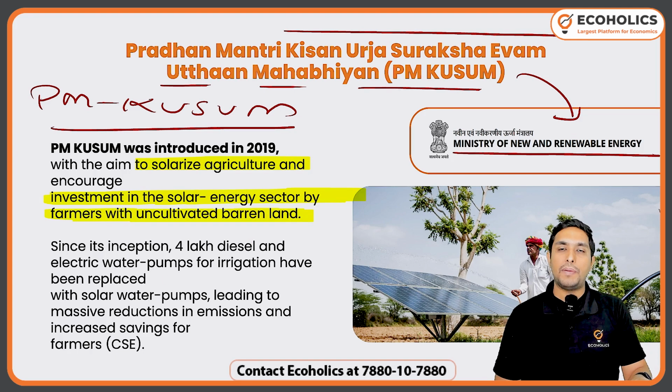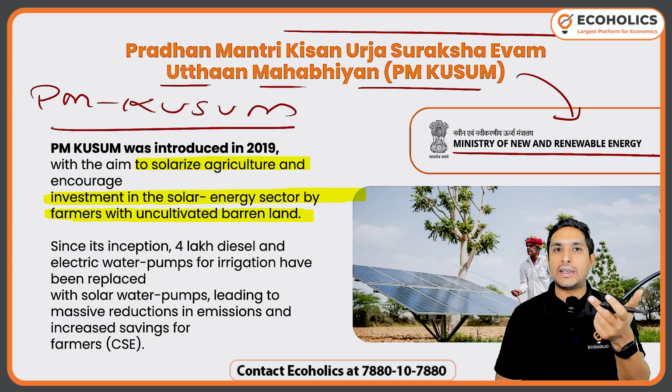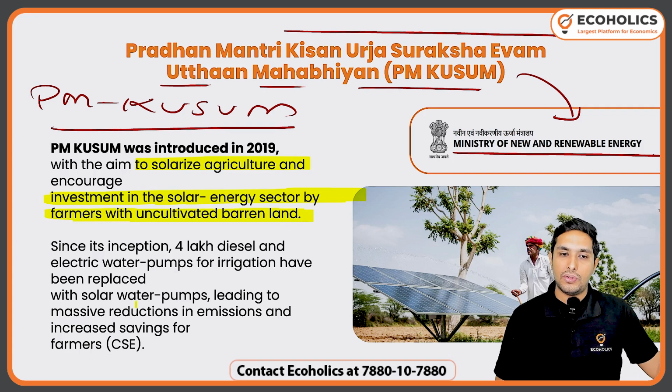We all know there are pumps. In the farm there are pumps. So pumps are being run either on electricity or diesel. So we have to make sure that solar pumps are used. So we are making sure that the normal diesel and electric water pumps for irrigation should be replaced with solar water pumps. So it is basically support in this direction only, to reduce the emissions.